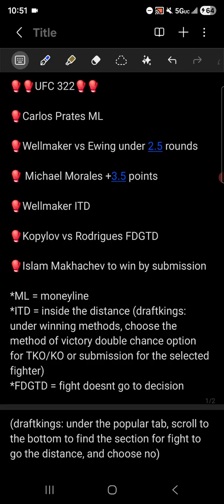So it's not common for everyone to always bet UFC. Some of you may have not even bet UFC at all before, but I wanted to give you guys some examples of how to make these bets, how to add them to your parlays, how to adjust lines, what the lines even mean, what are these points, what's a money line, what's a FDGTD, what's an ITD, what are we talking about, right? So let's give you an example using tonight's card 322, and I have some picks here.